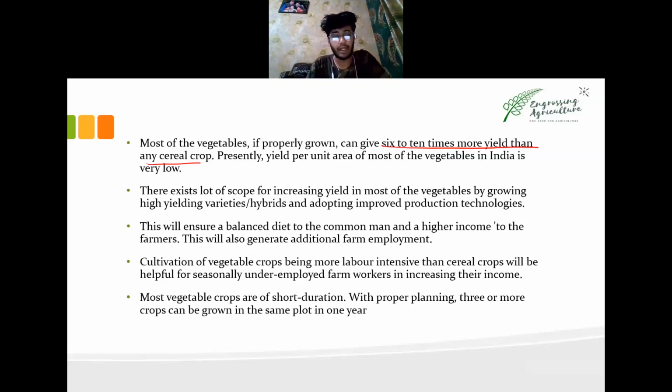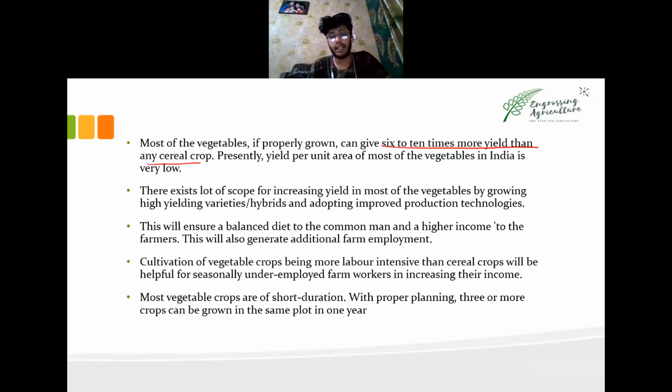Moving down, there exists a lot of scope in increasing the yield of the farmers. That's obvious, I won't be repeating the same points. You can go through this presentation. It will be there on slideshare.net. You can search Anshul Fogart there, and you will find this presentation, all the content available there.